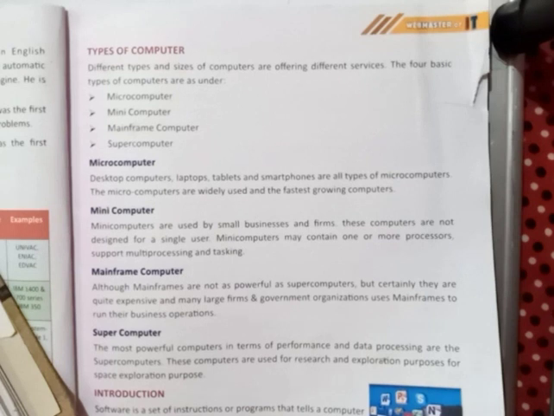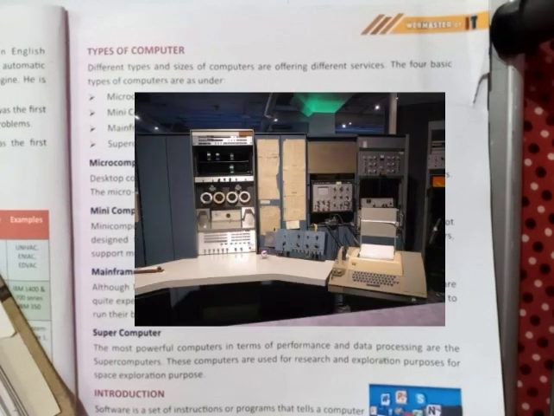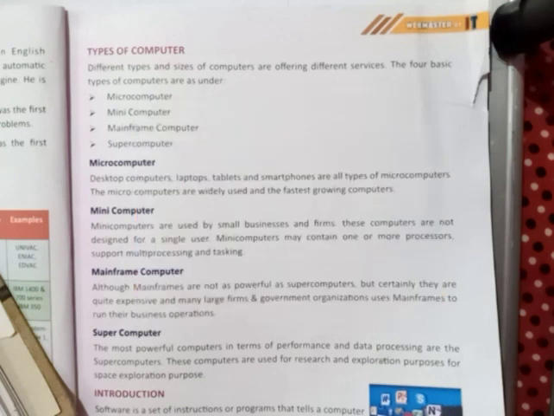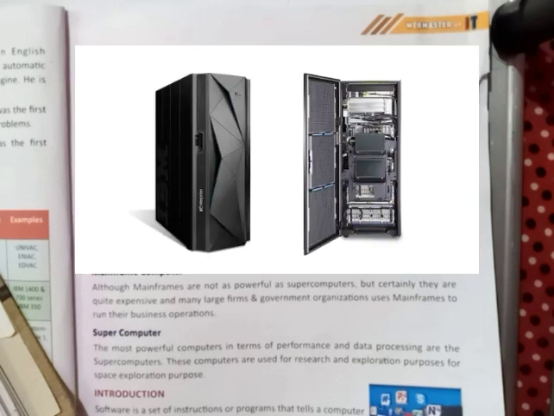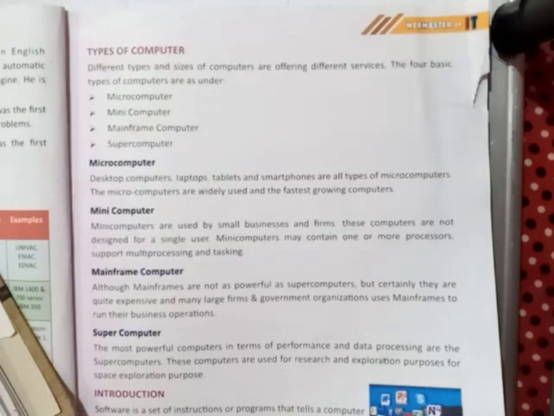Our next computer is the minicomputer. Minicomputers are used by small businesses and firms. These computers are not designed for a single user. Minicomputers may contain one or more processors and support multiprocessing and multitasking. Our third computer is the mainframe computer. Mainframes are not as powerful as supercomputers, but certainly they are quite expensive. It supports a multi-user environment where many users can work simultaneously. It provides good processing speed and large storage space.